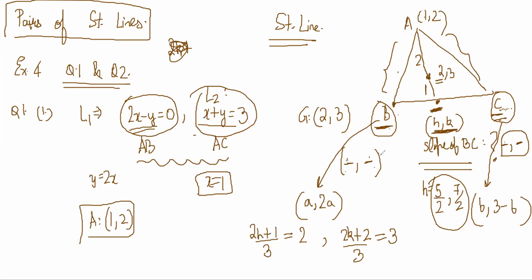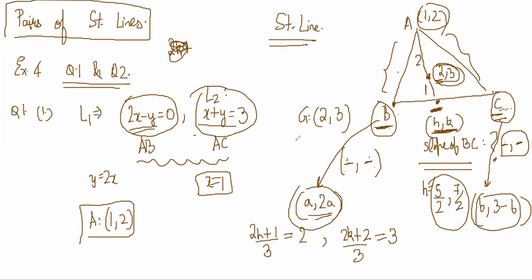Now notice that you have two equations with two unknowns, right? You can say the midpoint of this, a plus b by 2 is 5 by 2, and 2a plus 3 minus b by 2 is 7 by 2, right? And the other thing you can say is that this plus this plus this by 3 should be equal to this, right? So this will be better.